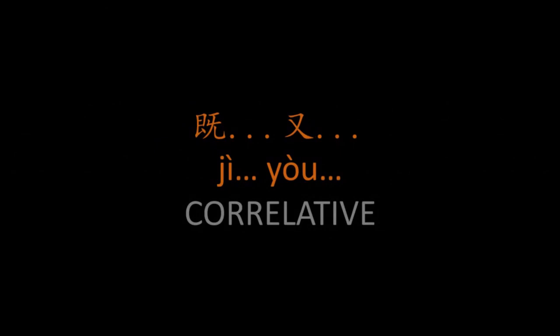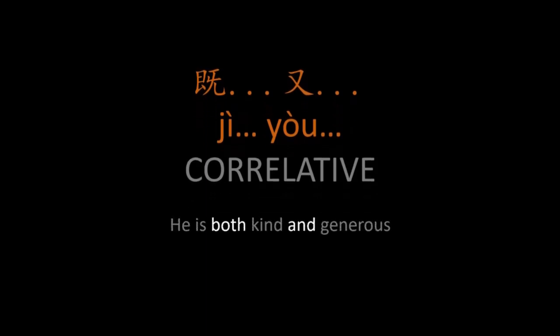A correlative is simply a pair of words that work together to perform a function. So, for example, in this sentence, he is both kind and generous. The word both and the word and form a correlative to inform us that those two adjectives apply to the man in this sentence. And likewise, in this sentence, he is neither cruel nor selfish. The words neither and nor form a correlative and inform us that none of those two adjectives apply to the man in this sentence.